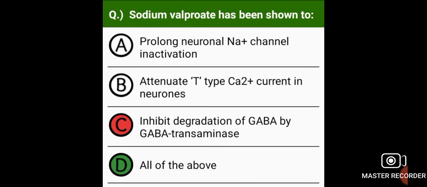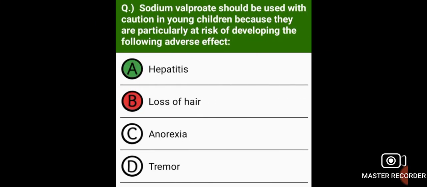Ethosuximide. Sodium valproate has been shown to prolong neuronal sodium channel inactivation, attenuate T-type calcium current in neurons, and inhibit degradation of GABA by GABA transaminase. Sodium valproate should be used with caution in young children because they are particularly at risk of developing the following adverse effect: hepatitis.